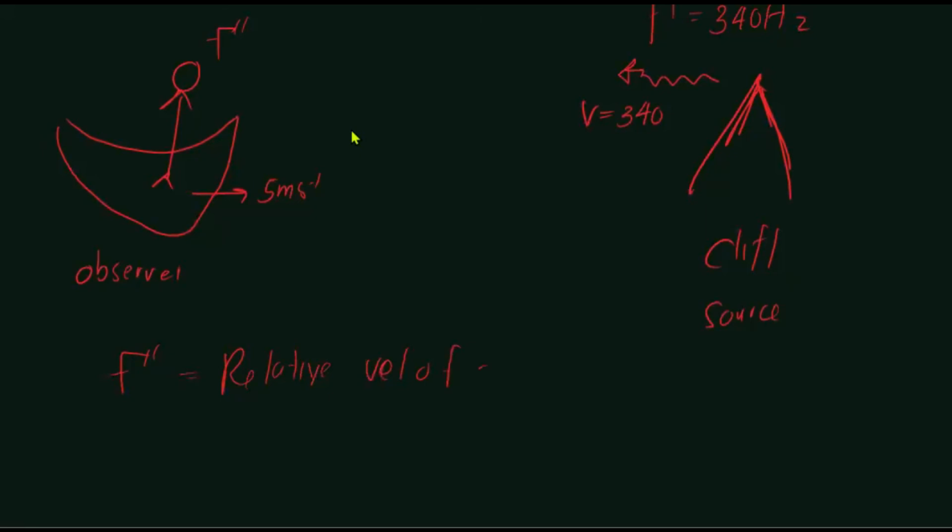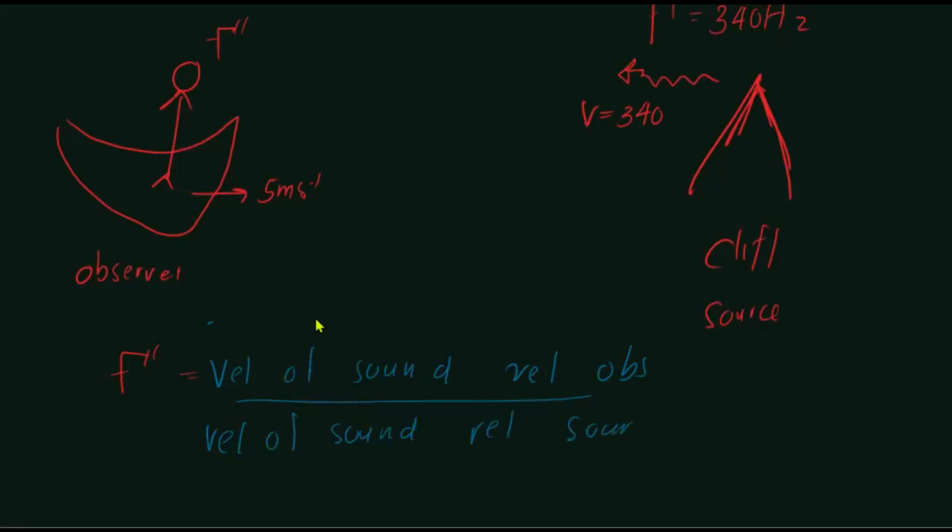velocity of sound. So actually it should be the velocity of sound relative to the observer. All right. So velocity of sound relative to the observer, and then velocity of sound once again relative to the source, right?